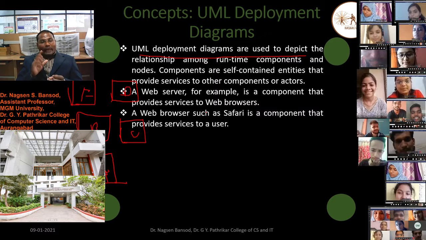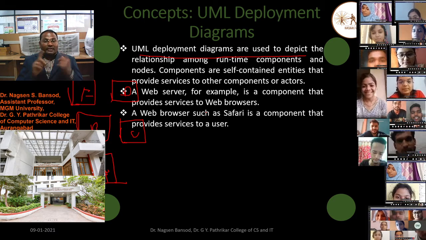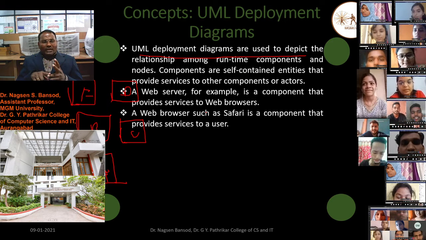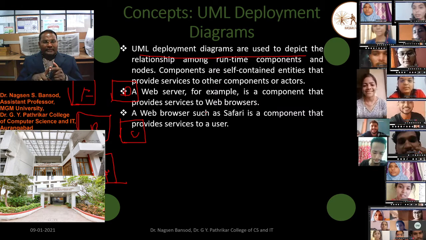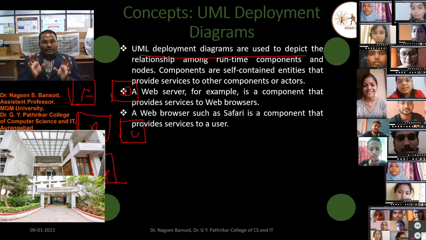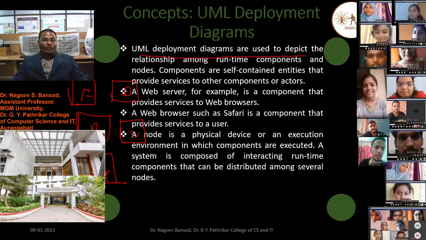We are able to access these because of the component. Which component is here? Internet Explorer, Mozilla Firefox, Google Chrome. All these are web browsers. Therefore, we are able to access the web services.